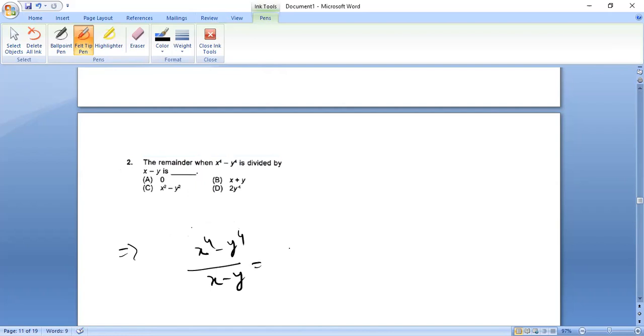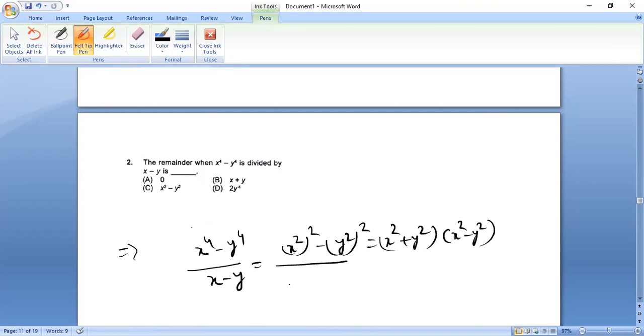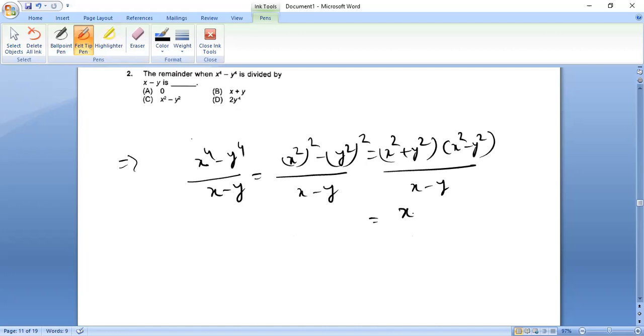So we can factorize this one. Right? A square minus b square, so a plus b whole into a minus b. So therefore the numerator becomes x square plus y square whole into x plus y whole into x minus y divided by x minus y.